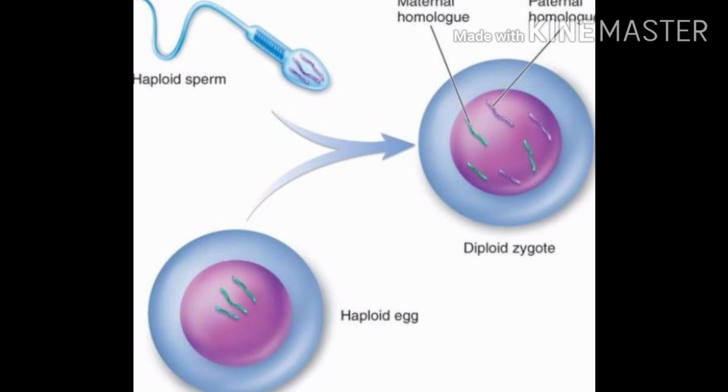The zygote divides by mitosis and an embryo is formed, and the embryo develops into the new individual. Two parents, a male parent and a female parent, are involved in this type of reproduction. Hence, the new individual will always have recombined genes from both parents.